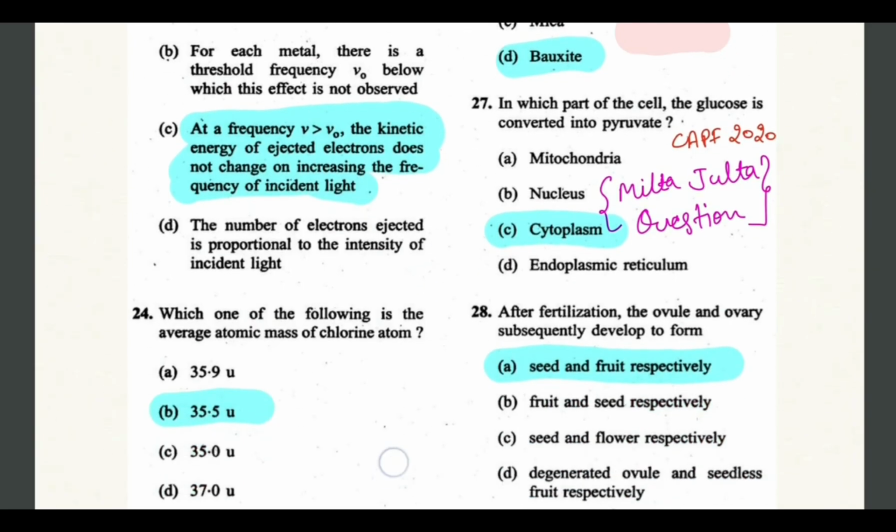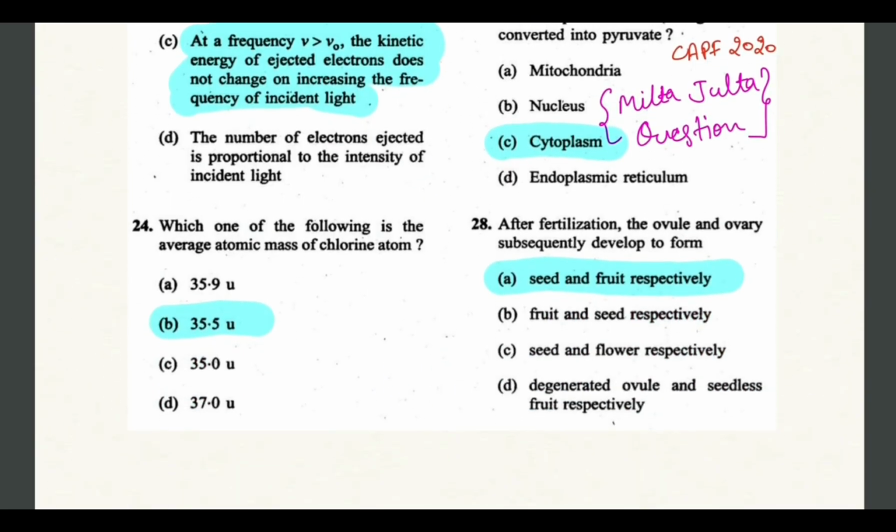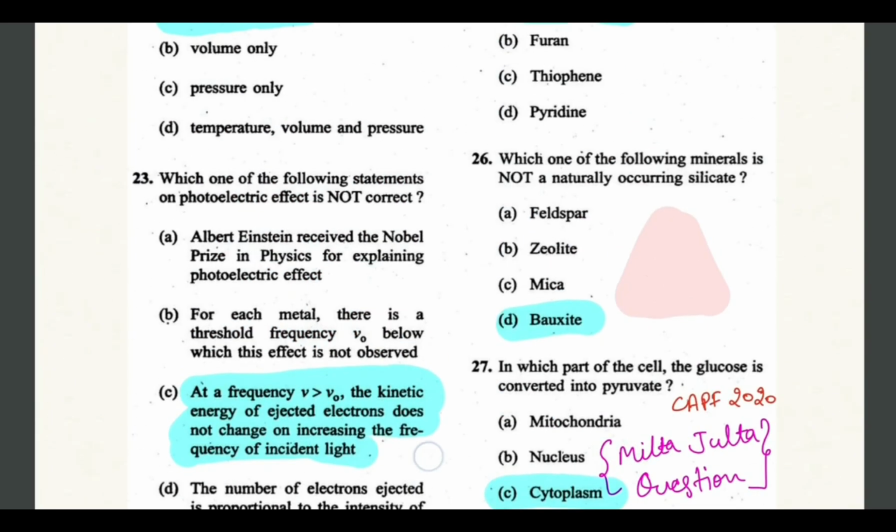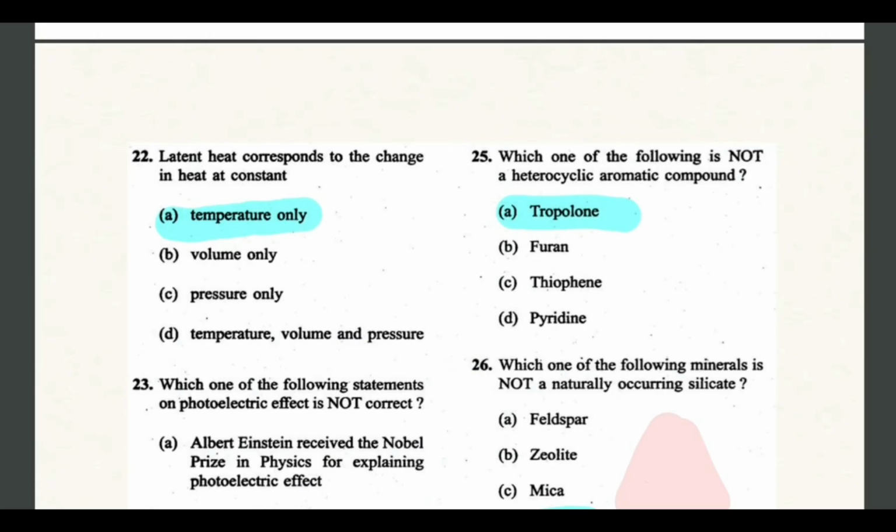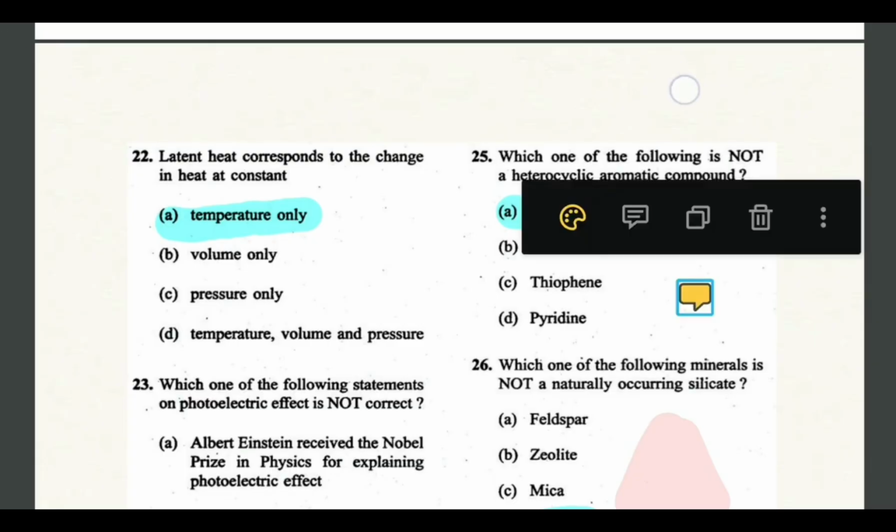Let's see the next question. Which one of the following is the average atomic mass of the chlorine atom, Cl2? So 35.5. Let's see the next question. Which one of the following is not a heterocyclic aromatic compound? So tropolone is not a heterocyclic aromatic compound.